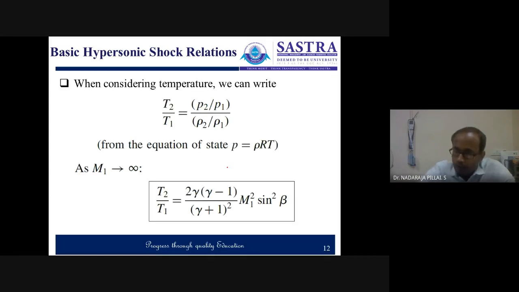Then the next point is the temperature. We know from the equation of state that P is equal to rho RT. We can write the relation T2 by T1 is equal to P2 by P1 divided by rho 2 by rho 1, where you are familiar with these equations. So we can write T2 by T1 is equal to 2 gamma into (gamma minus 1) by (gamma plus 1) the whole square, into M1 square sin square beta.